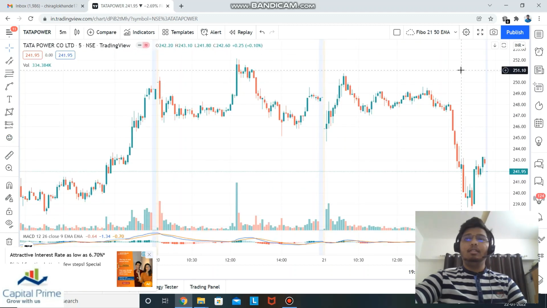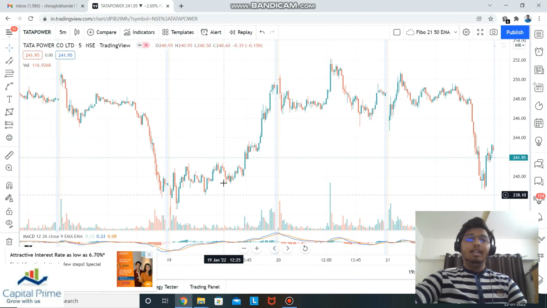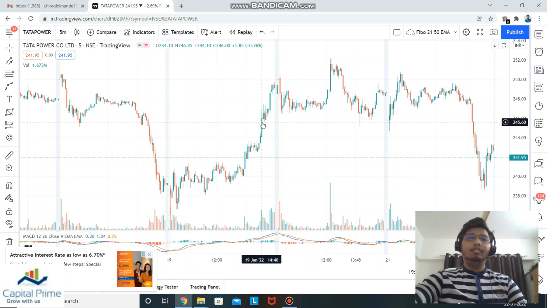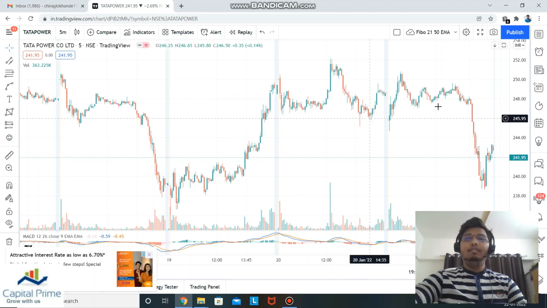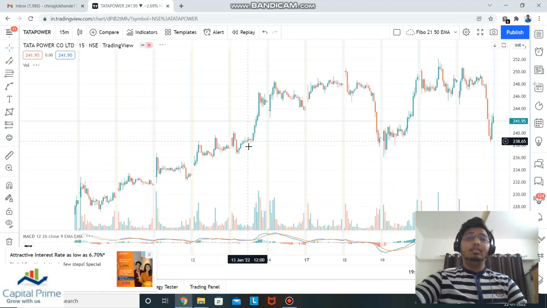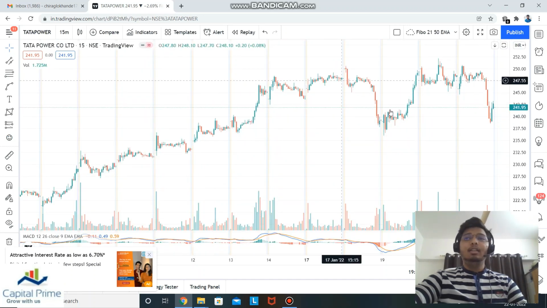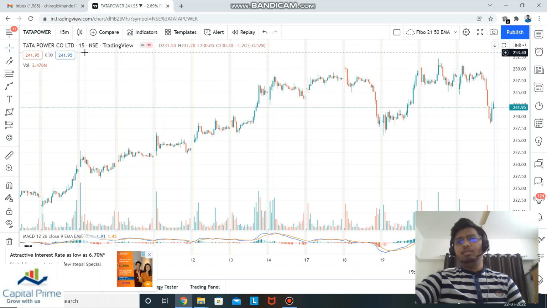Okay, I'll reset the chart. As you can see, we can get a minute by minute view. The single candle is of 5 minutes, so basically 5 minutes per candle, and we can see various views of the candle. If I select 15 minutes, a single candle is of 15 minutes, and we get the view as per 15 minutes. You can use the candles as per your own convenience, since candles suit different people differently. For me, the 1 day, 15 minutes, 3 minutes, and weekly candles suit most, so I use those.